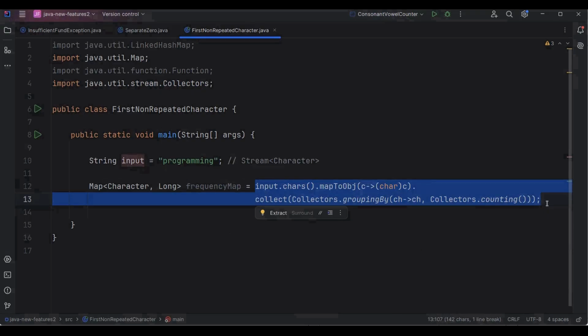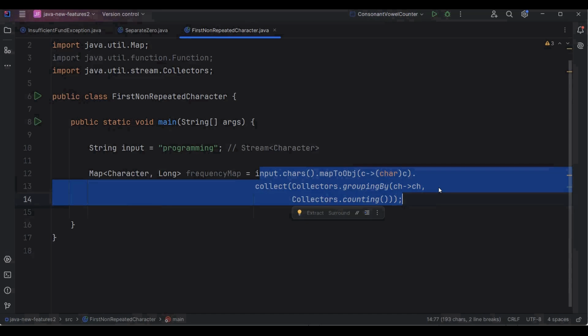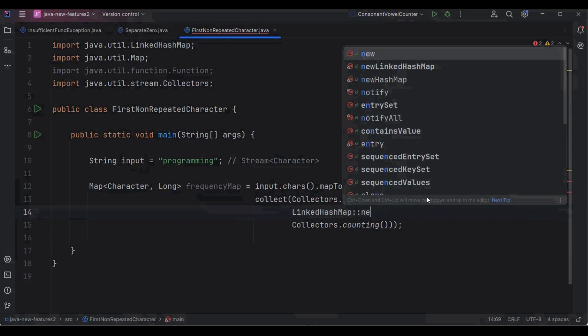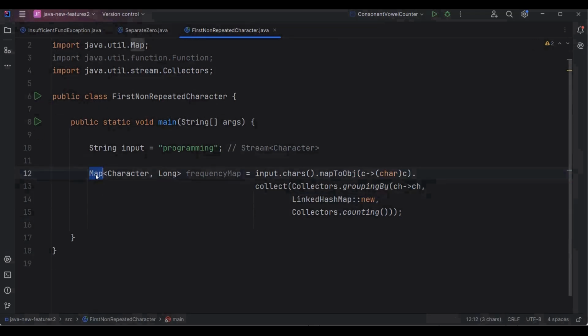So before returning the final result, I will convert this map into a LinkedHashMap. And you know that LinkedHashMap preserves the insertion order, which helps us to correctly identify the first non-repeated character from this stream. So let me convert this map into a LinkedHashMap and create the object for that. Now I'm going to replace this map with LinkedHashMap. Now in this LinkedHashMap, every character is the key and frequency is its value.